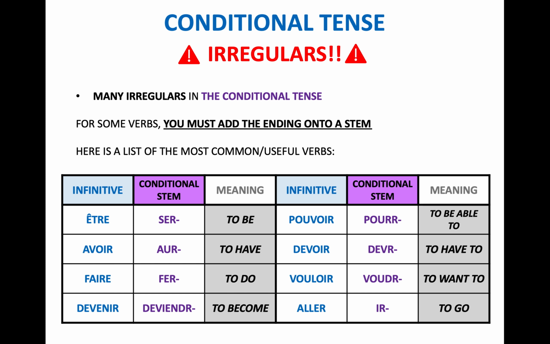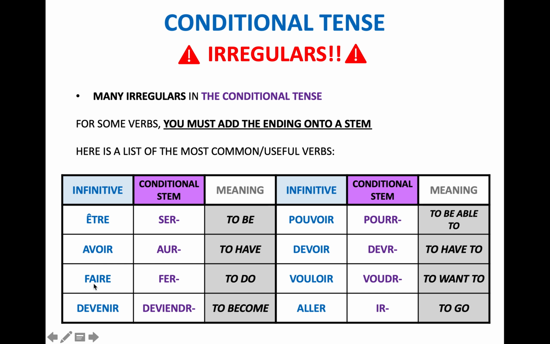And what I mean by that is that instead of just adding an ending onto the infinitive, you have to actually change that infinitive into something else before you add your ending on. So, être, which means to be, you can't just take the E off and add AIS if you're talking about je. You can't say j'êtrais. That's horrible French. It doesn't really make any sense. You've got to change être into ser, to serve, before you add your ending. Je serais, I would be.